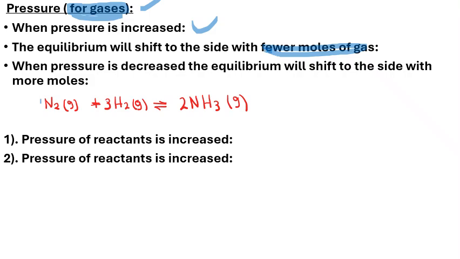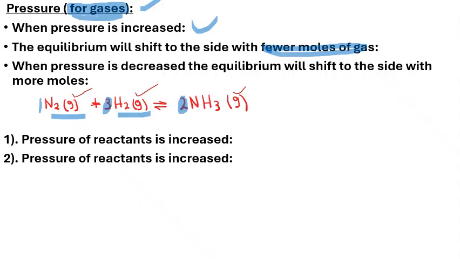Here we have 1 mole of nitrogen gas, 3 moles of hydrogen gas, and 2 moles of ammonia. You can see that they are all in gaseous states. The G there stands for gas.